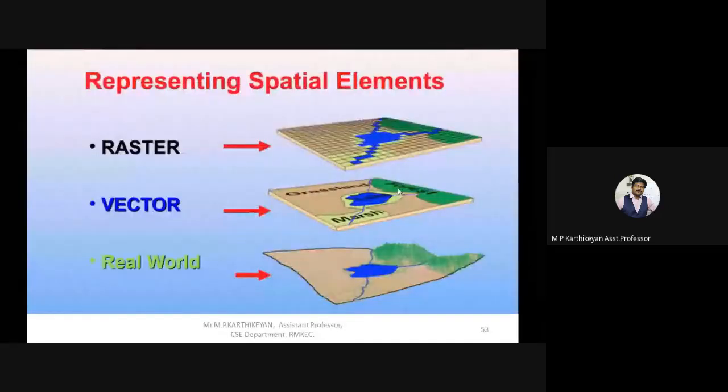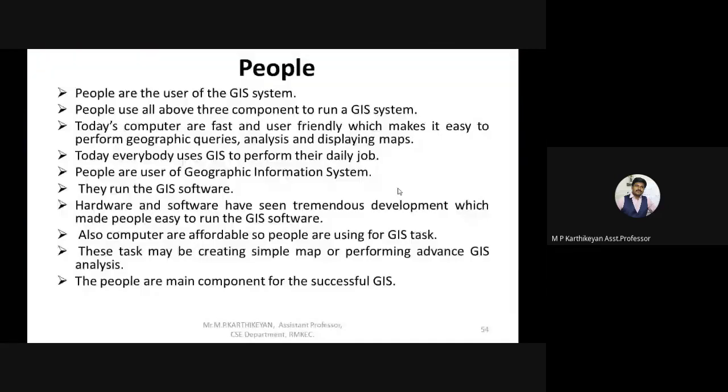And the fourth component, the people component. Which kinds of people come into this category? First, the people who bring the query, then the people who design the software for it, then the people who develop the hardware for it, then the people who gather the data for it, and based upon the final result implemented, the decision taken.